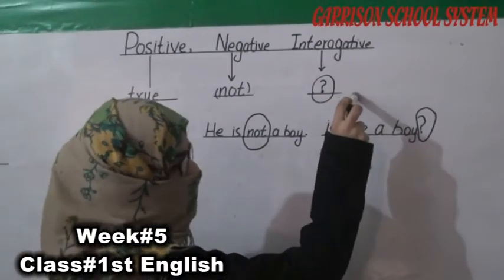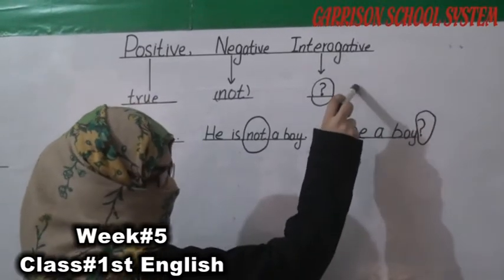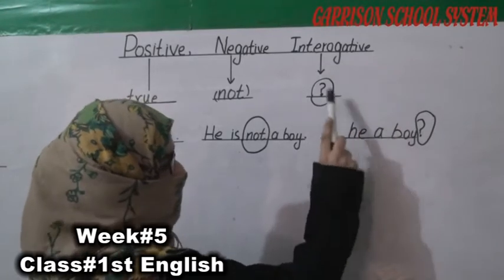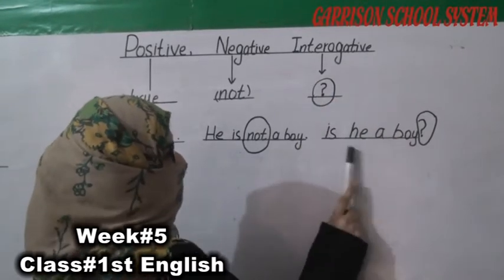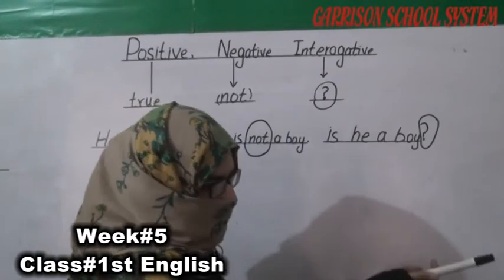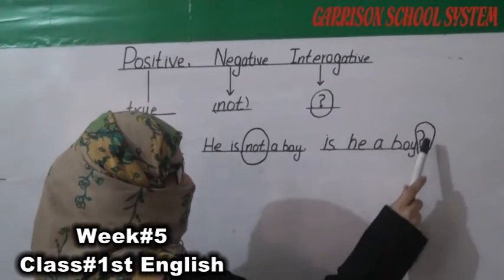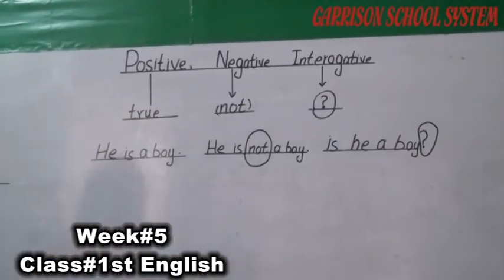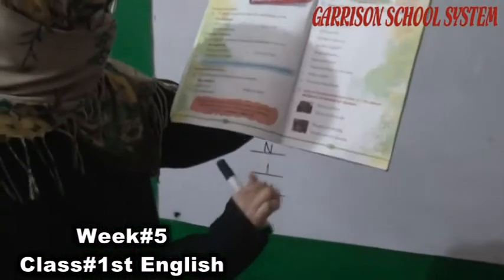जिसमें कोई क्वेश्चन पूछा जाता है उसे कहा जाता है interrogative sentences. Interrogative sentences are those sentences in which the question is asked. Like, is he a boy? Not a confirmed statement that he is a boy or he is a girl. Is he a boy? Ending with the question mark. Is it clear now? Okay. Now come to the book page number 12.